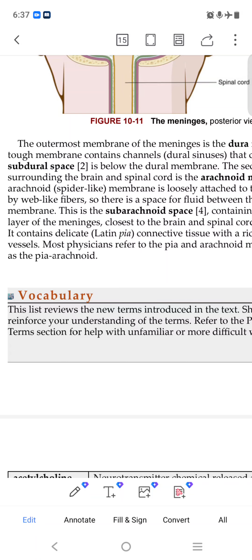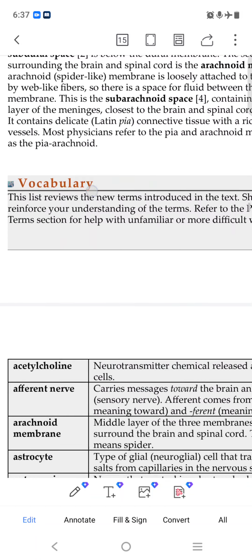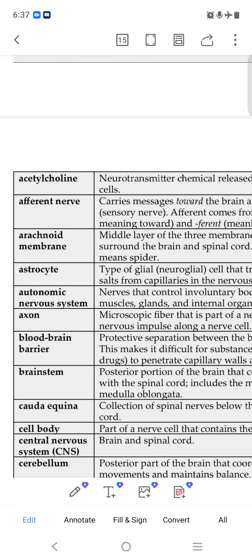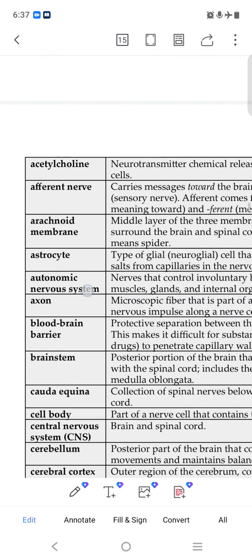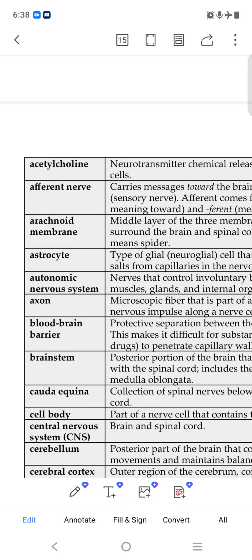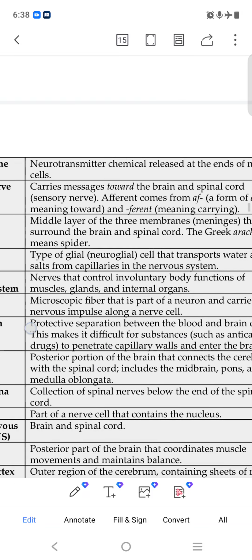It is the outermost membrane. It is a membrane of the meninges. These all five are meninges, the main layer you can say. Here, acetylcholine is a neurotransmitter chemical. We know that it is a chemical. Afferent nerve, we know, carries message toward the brain.